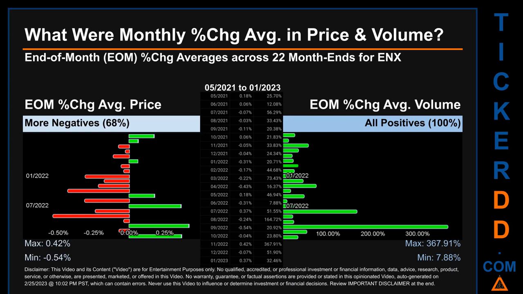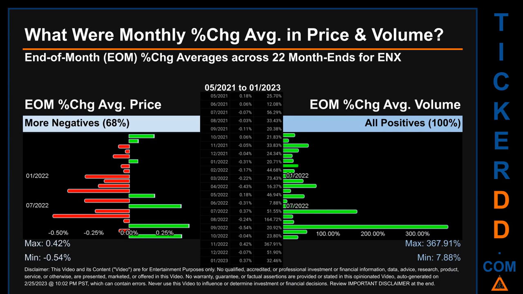What were end-of-month percentage change averages in price and volume for ENX? The monthly average of percentage change, in price and in volume, were calculated for each of the 22 month ends. That calculation took daily percentage changes and averaged them for each given month. If a month end came out negative, then it means that the month summarily saw a negative change.